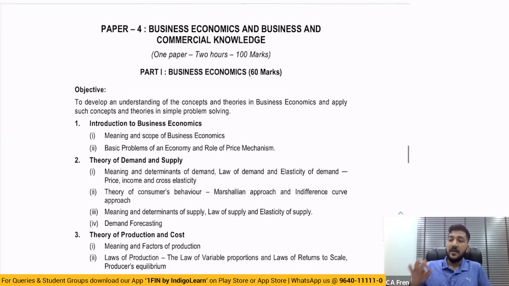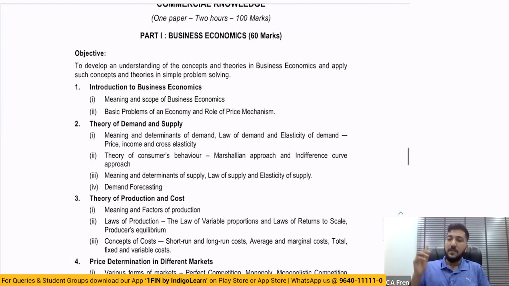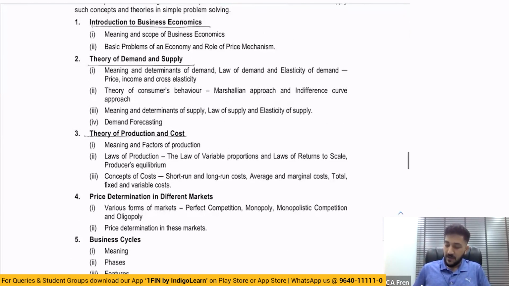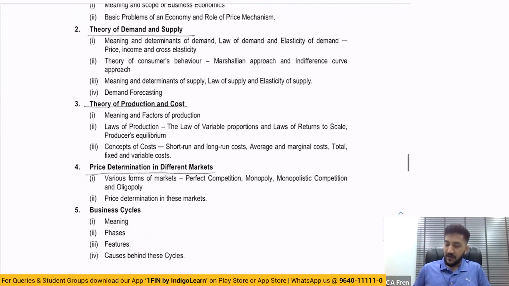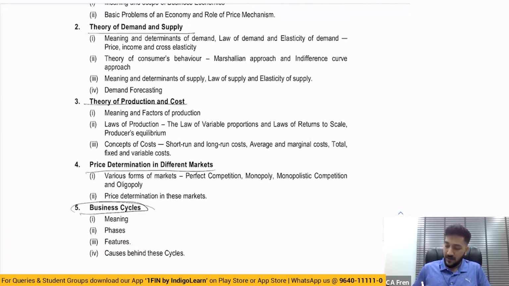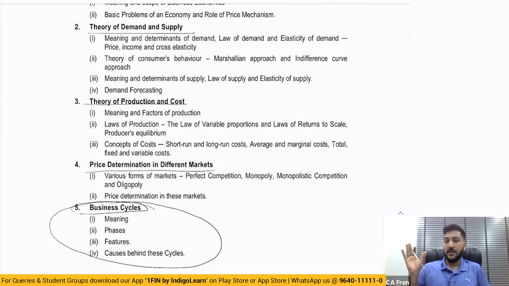So here what happened, they completely removed the macroeconomics part of it. That is, the Indian economy, money markets, and a lot of other topics that we are seeing in CPT. They removed it and inserted this syllabus where only microeconomics was involved. That is, we had an introduction to business economics, theory of demand and supply, theory of production and cost, price determination in different markets, and business cycles. Only this business cycle topic was new compared to the previous syllabus.